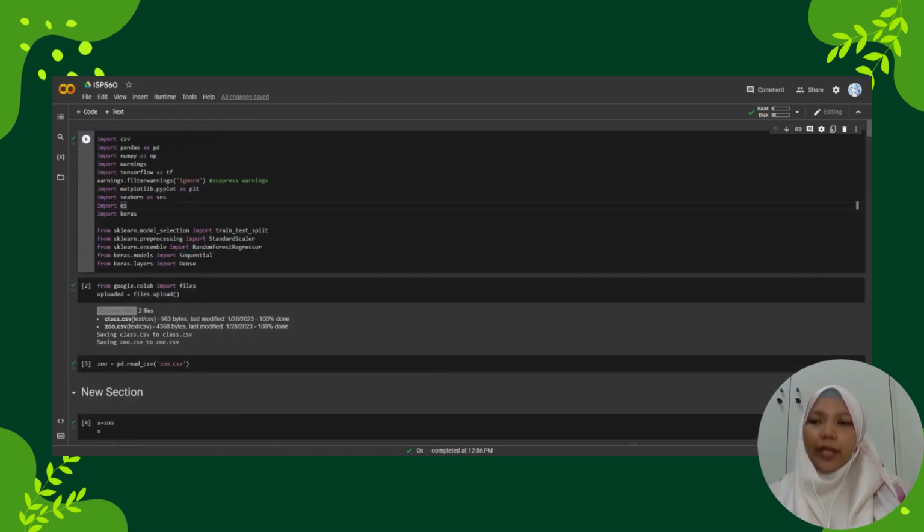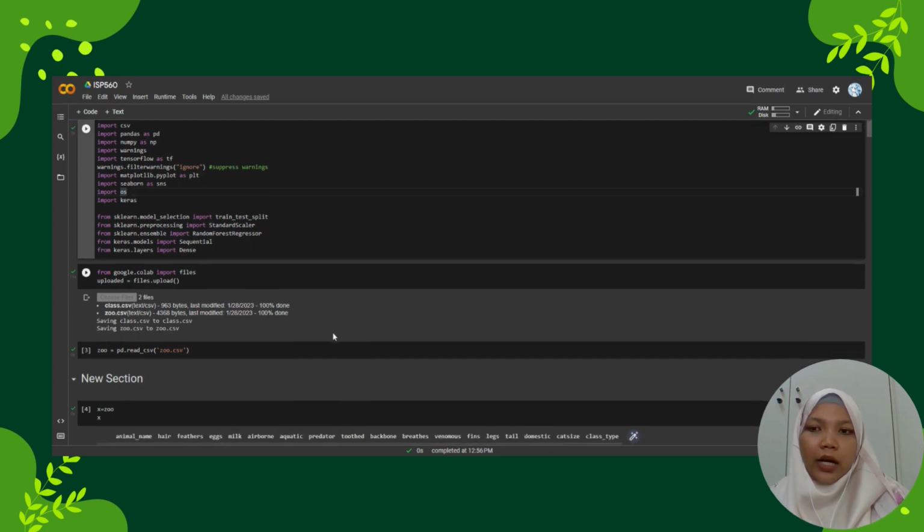So we import the libraries such as import pandas as pd, import numpy as np, import tensorflow as tf, and we also import keras. After that, from sklearn model_selection import train_test_split, from sklearn preprocessing import StandardScaler, from sklearn ensemble import RandomForestRegressor, from keras models import Sequential, and from keras layers import Dense.